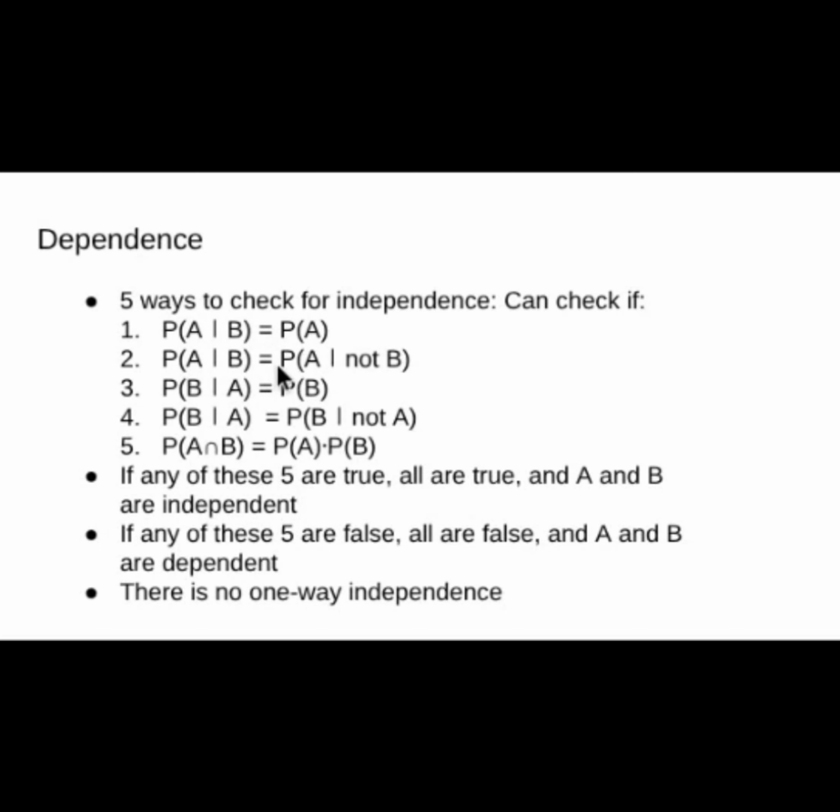P of A given B equals P of A. And likewise, P of B given A equals P of B. And it doesn't matter what, if anything, it says afterwards about A, because B doesn't depend on A. The fifth way to check is what we just saw, that if A and B are independent, then P of A and B is equal to P of A times P of B.